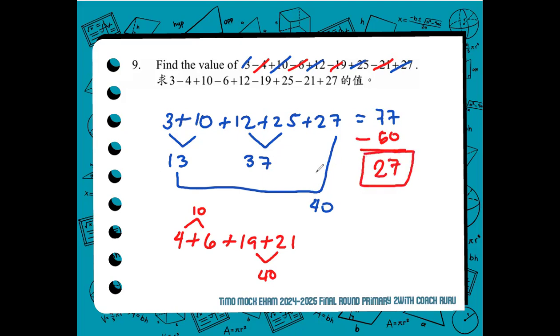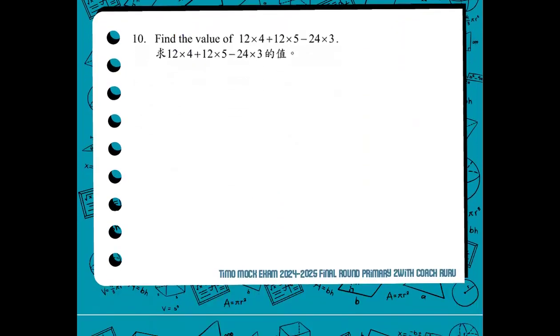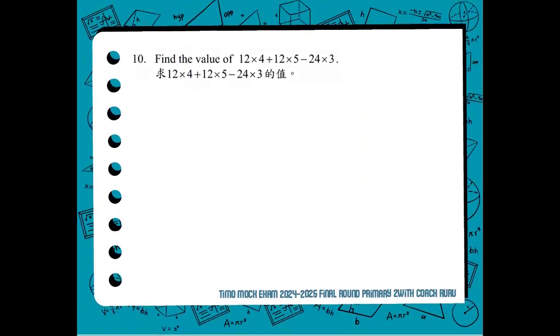So, going back to the principle of the receiving and giving away of fruits, you have a total of 77 fruits, and you will be giving away 50, so that you will be left with 27 fruits. So, the same principle. All right, now we move forward to number 10. In number 10, we find the value of the expression 12 times 4 plus 12 times 5 minus 24 times 3.